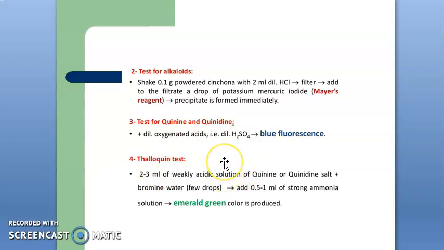Most of the points very important for GPAT are from microscopy, the idioblasts of calcium oxalate crystals present, then the difference between stem bark and root bark, the identification tests and the different species of barks. Also the uses: quinine is responsible for the antimalarial action, whereas quinidine is responsible for the cardiac depressant effect. So keep these things in mind.